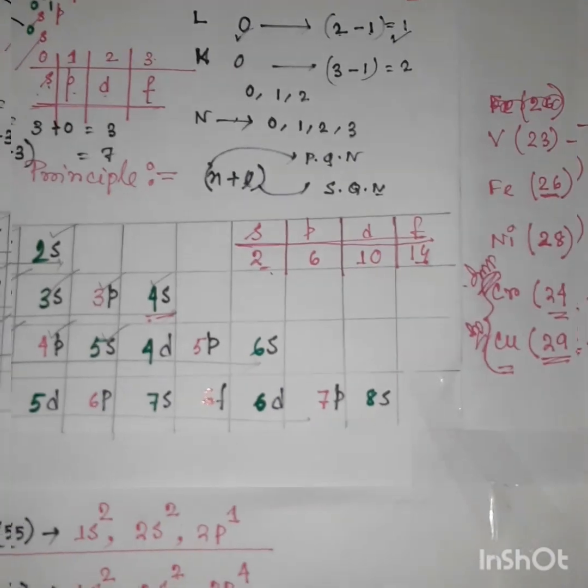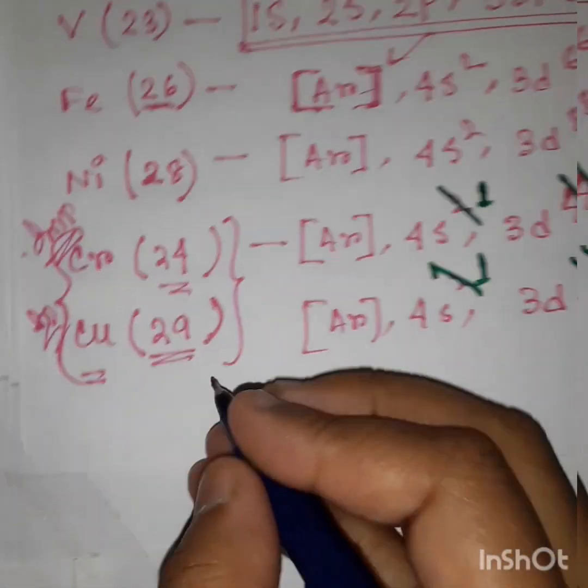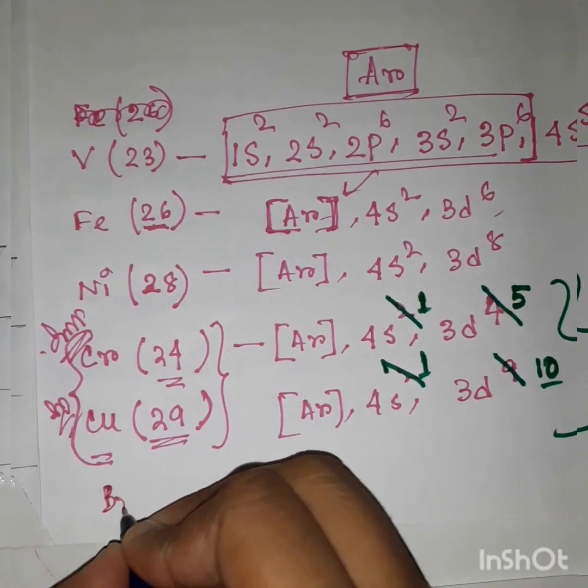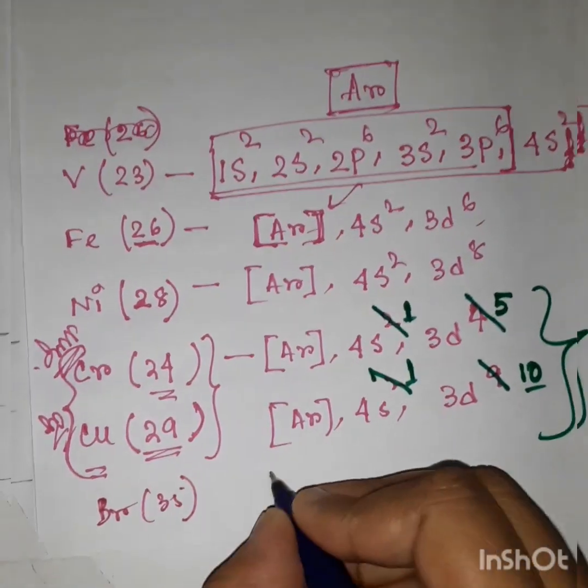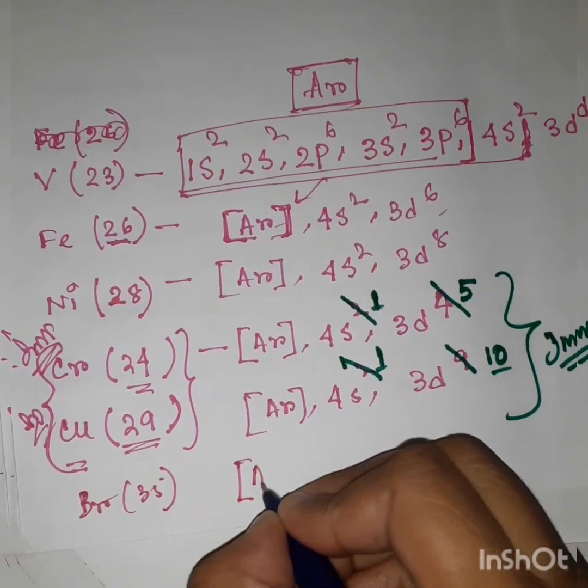Okay, so this is all about the electronic configurations of d-block elements or the transition elements, and also of heavier elements.